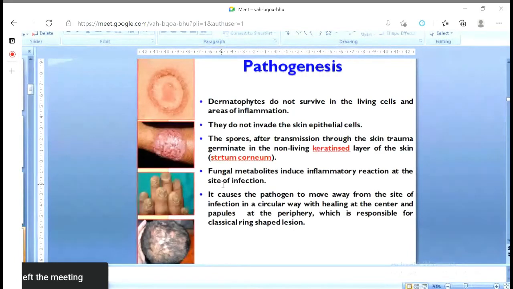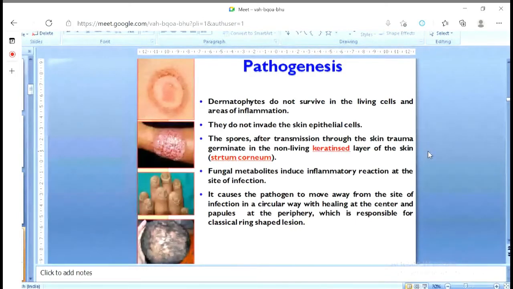When inflammation starts, suppose infection started here. When the infection started here, it means the fungal metabolites are inserted into the skin. Skin started to show the symptoms of inflammation. When there is inflammation, the fungus immediately needs to move away from the original place. Because of that, the fungal infection spreads like a ring. It starts with a single point, then gradually spreads in all directions. So it appears like a ring, and because it appears like a ring-like shape, this is also known as ringworm.